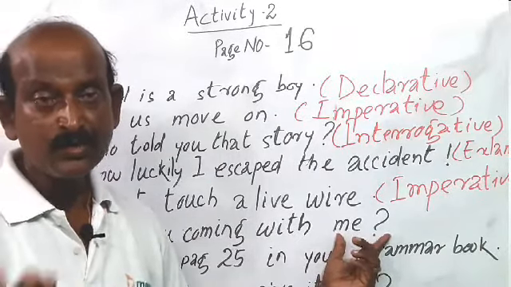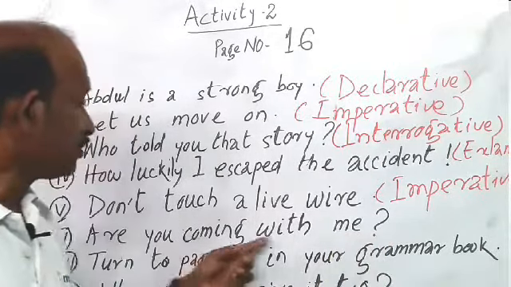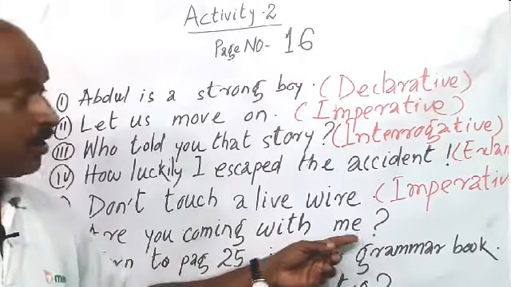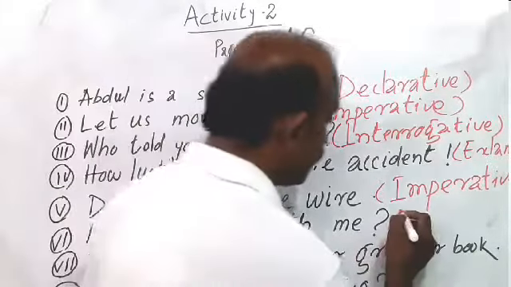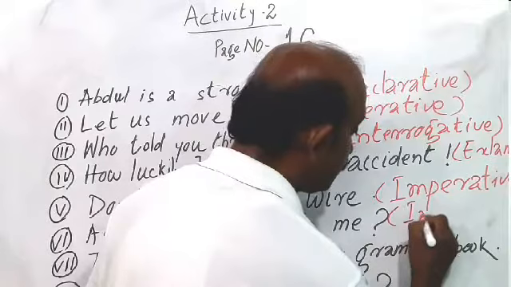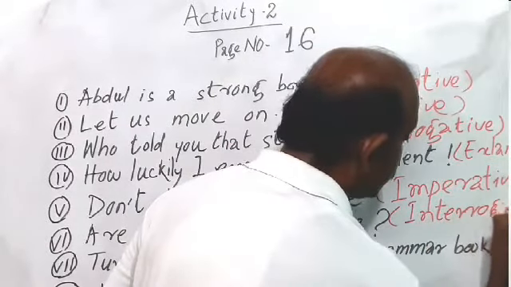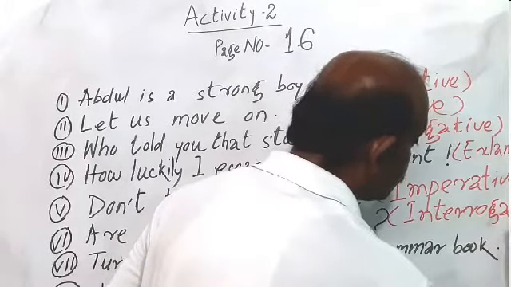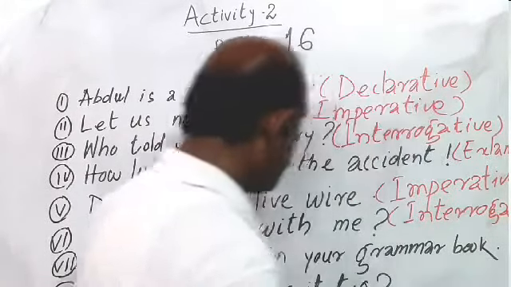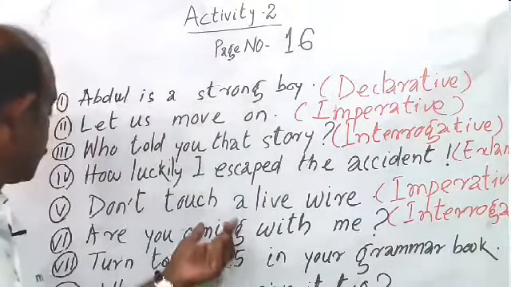An interrogative sentence ends with a question mark. Write down interrogative against it. Am I clear? It is an interrogative sentence.